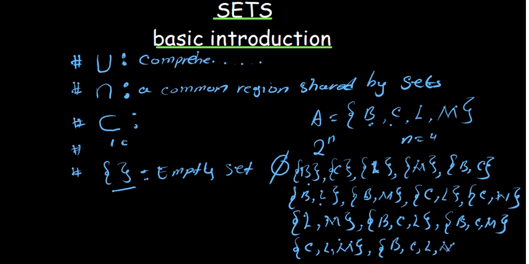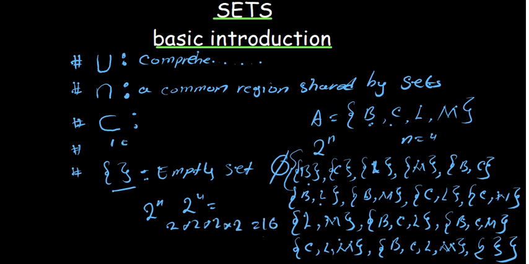Then at last we need to have an empty set. So we close and we close the other end. Just in case we have done everything correctly here, they are supposed to be 16, because to find the subsets of this set you just say 2 to the power n. Since our n is equal to 4, you say 2 to the power 4, which is 2 times 2 times 2 times 2, giving us 16. That is what that means right there. Even if you want to try it on your own, you can try a set with few elements, and it's going to make more sense.